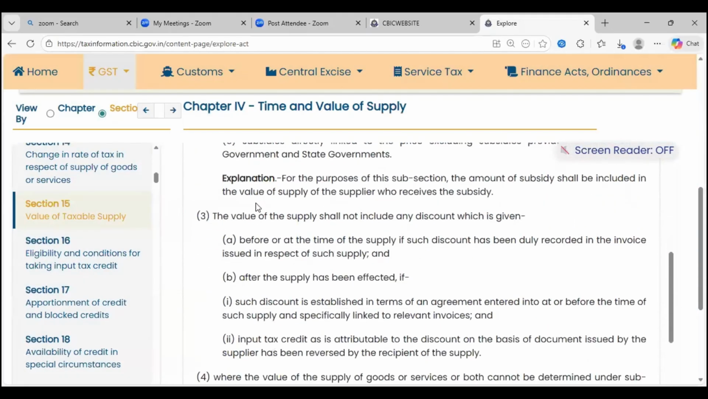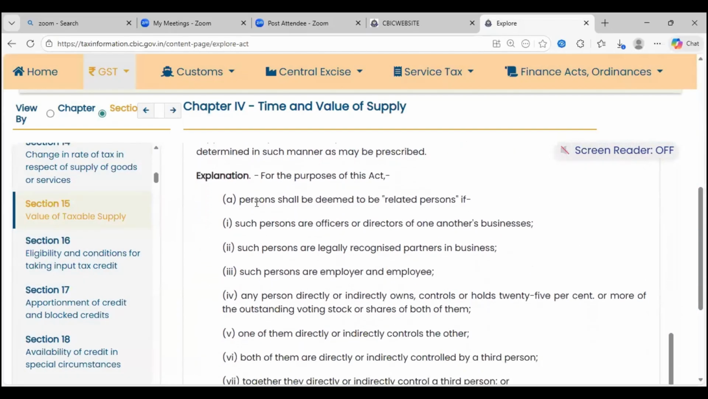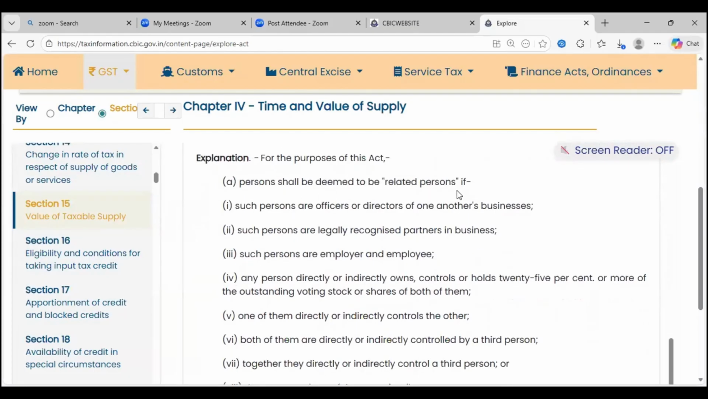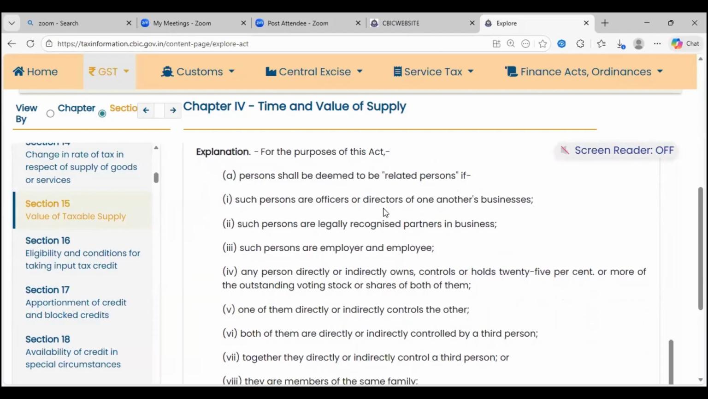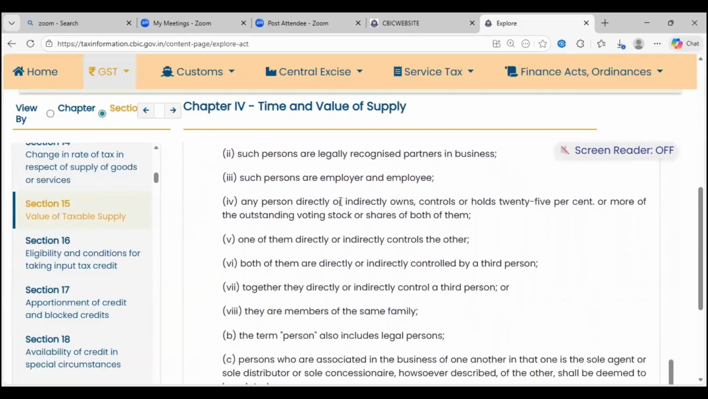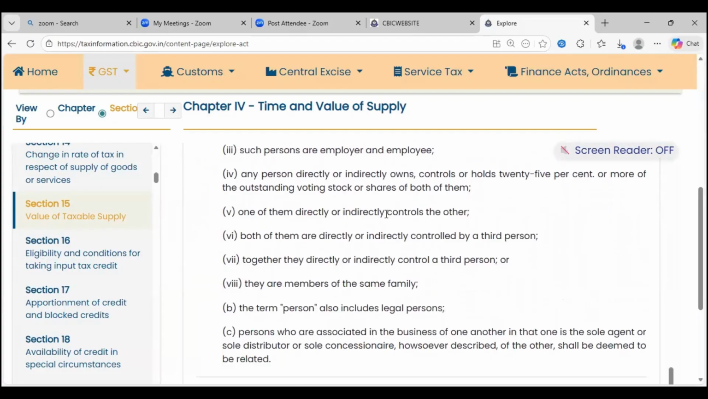Valuation, in valuation, there is an explanation. For the purpose of this Act, persons shall be deemed to be related if such persons are officers or directors of another business, such persons are legally recognized partners in business, such persons are employer and employee, or any person directly or indirectly owns, controls, or holds 25% or more of the outstanding voting stock or shares of both of them.